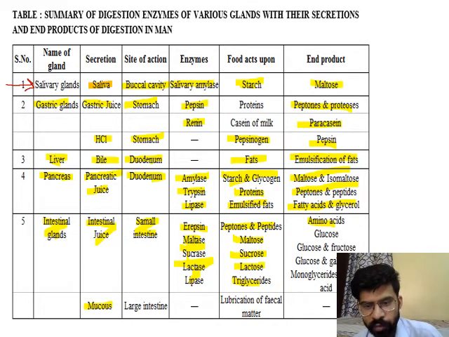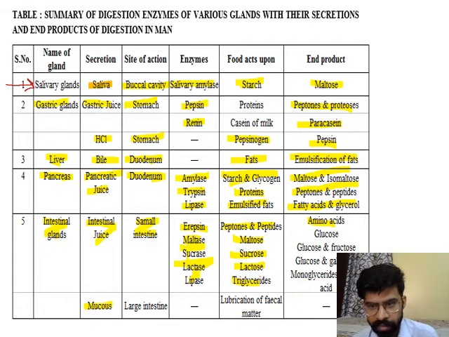Then the mucus covers the wall of the large intestine and helps with lubrication. The main function of mucus, wherever it is present in the alimentary canal, is to provide lubrication.